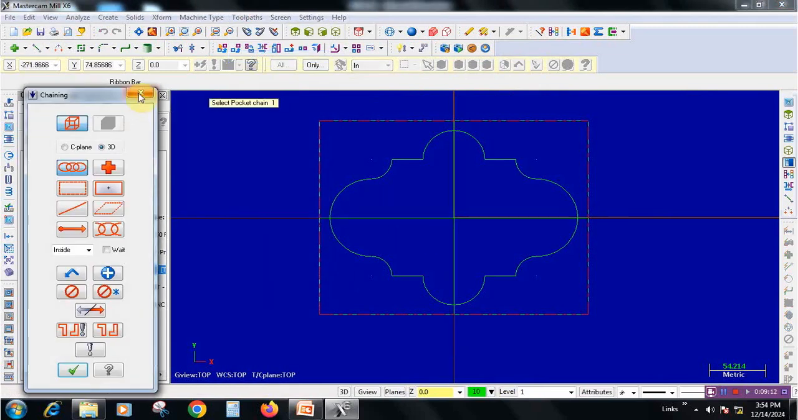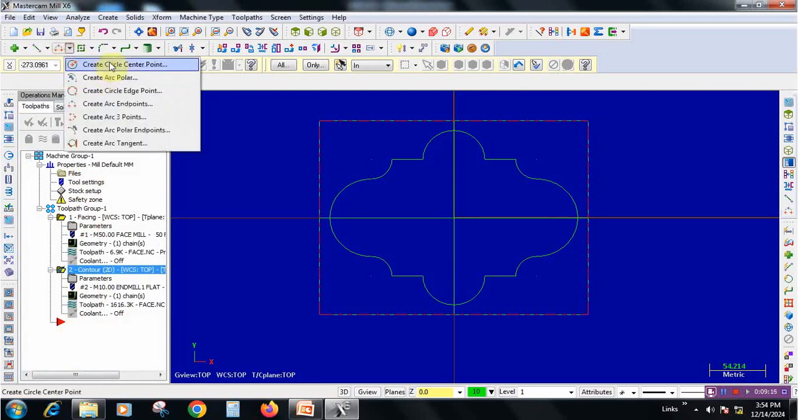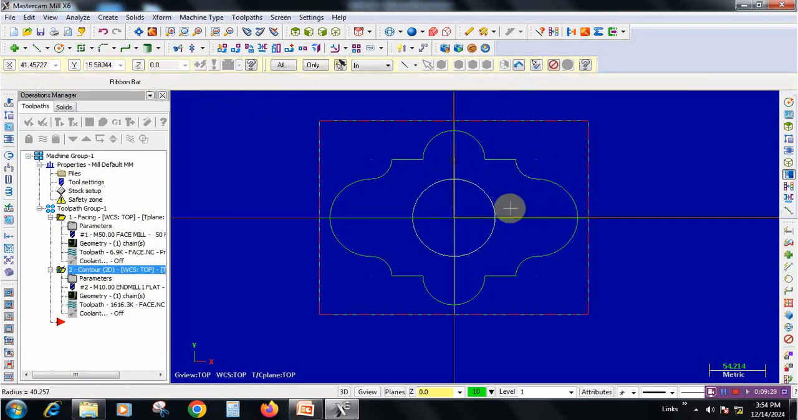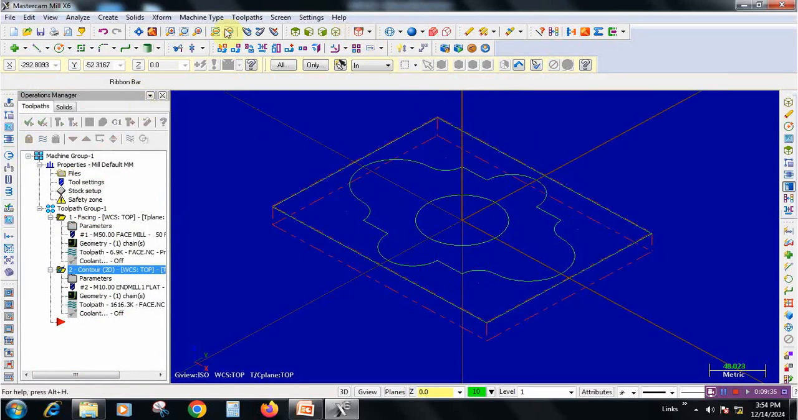See, there is no circle here, so better to create one circle. Just click at center, enter the radius as 40. So this is for the pocketing option. Apply icon and now we can remove these two lines. No need. Put it in isometric view and go to tool path.